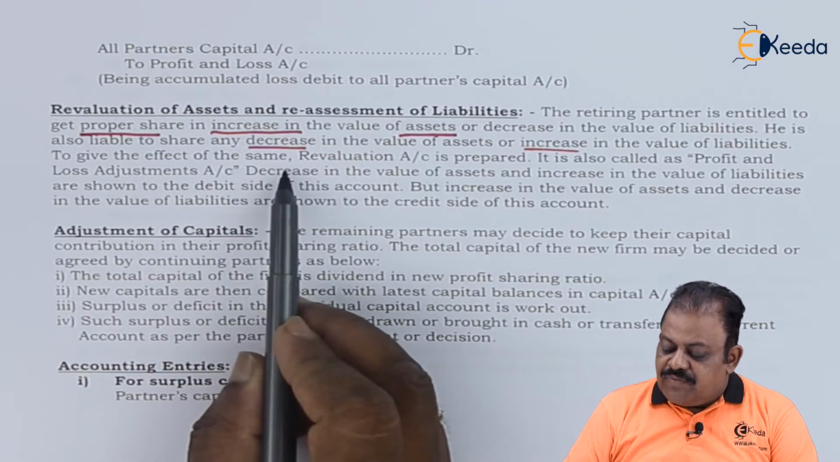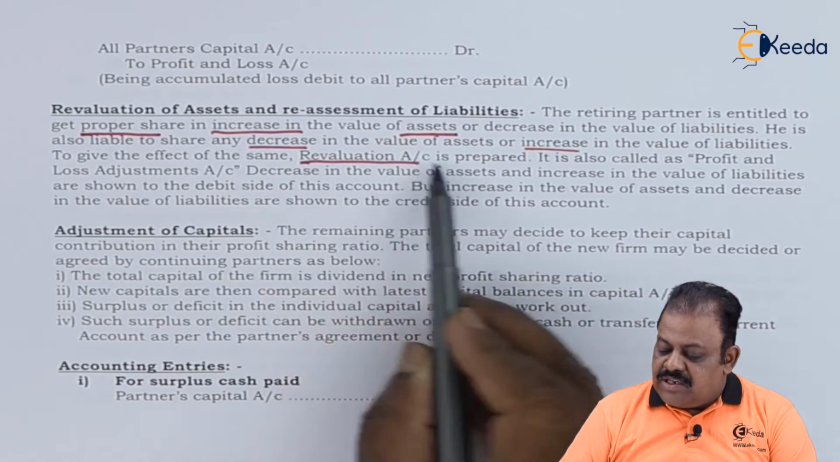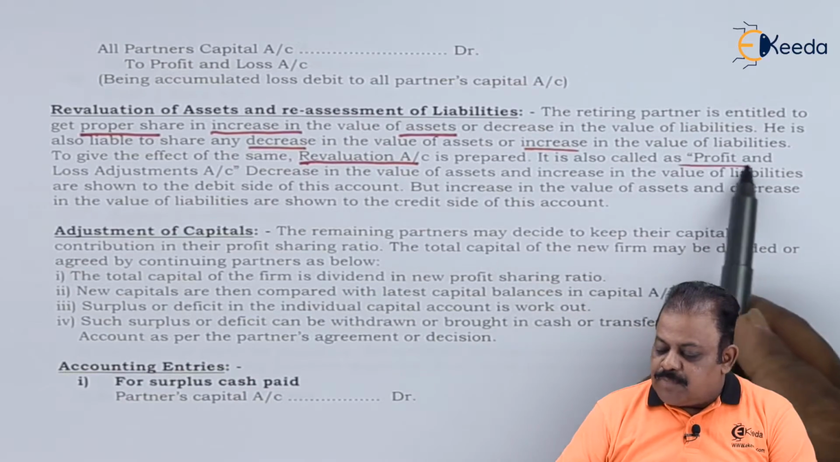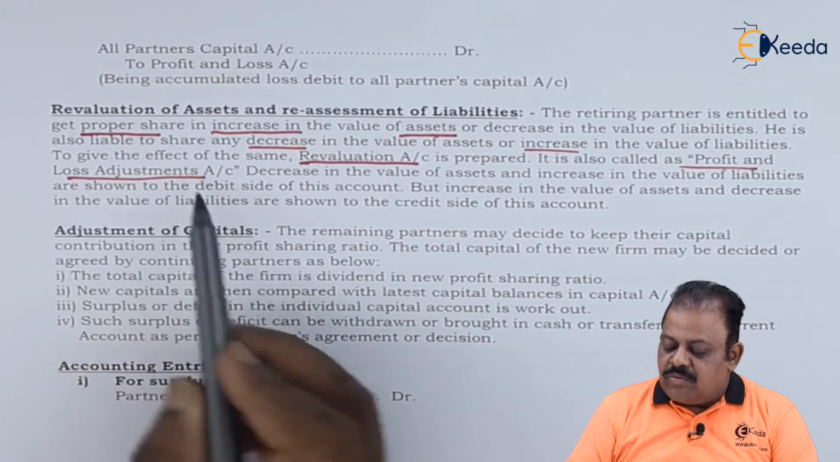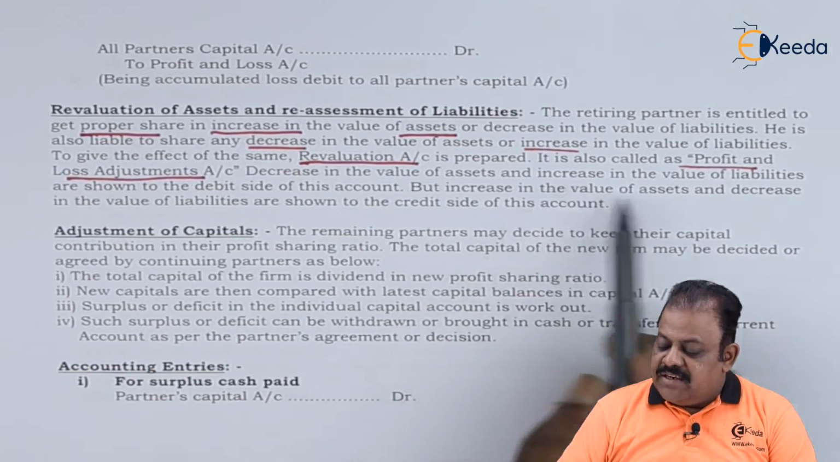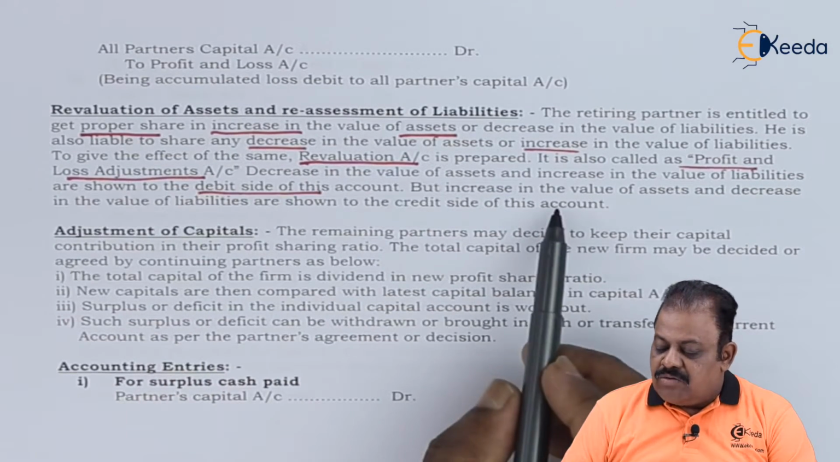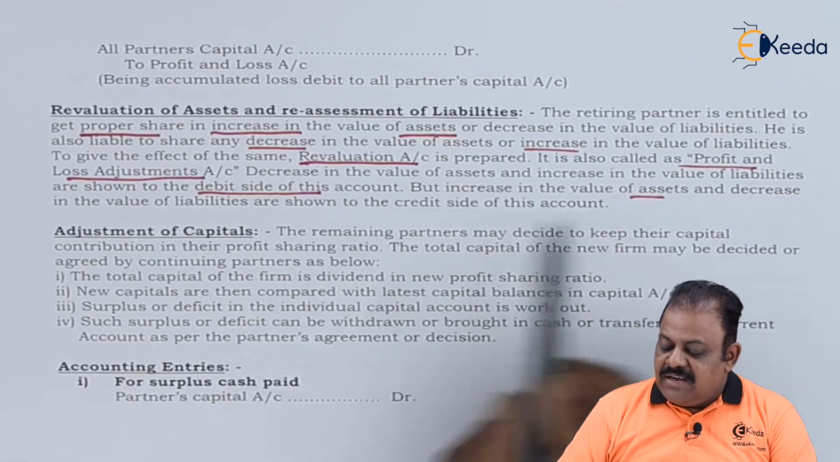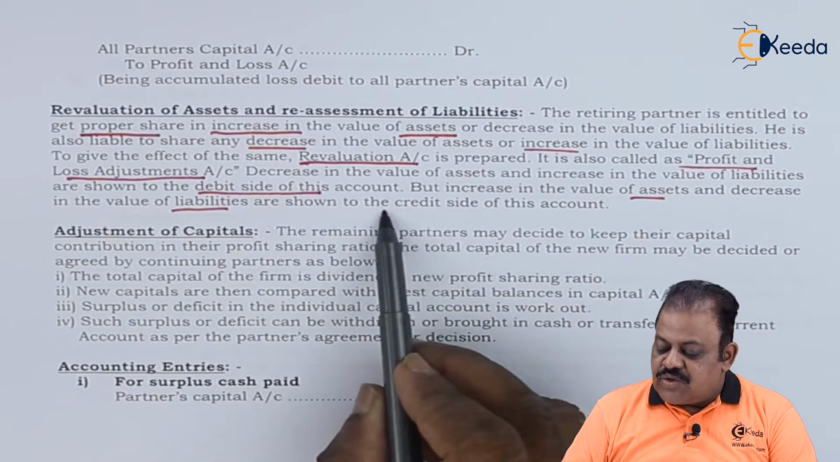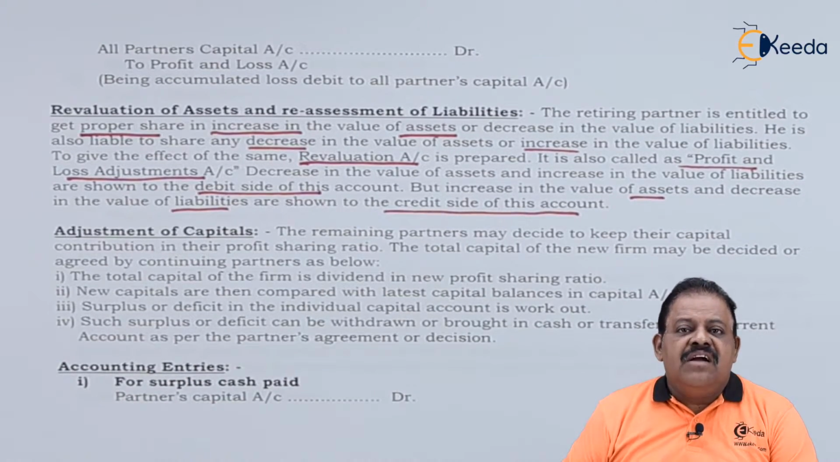To give the effect of the same, a revaluation account is prepared. It is also called the profit and loss adjustment account. Decrease in value of assets or increase in value of liabilities is shown on the debit side of this account, but increase in value of assets or decrease in value of liabilities is shown on the credit side of this account.